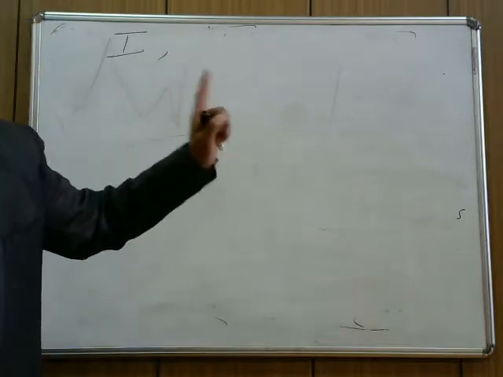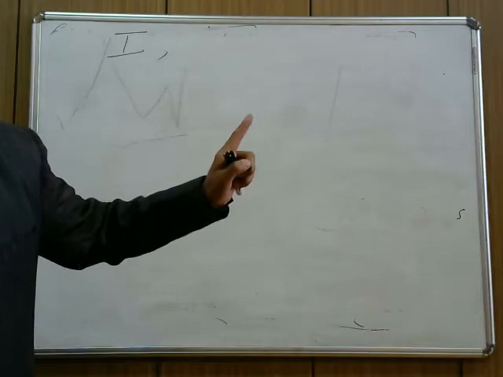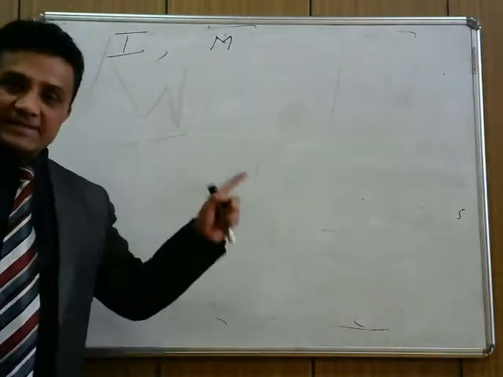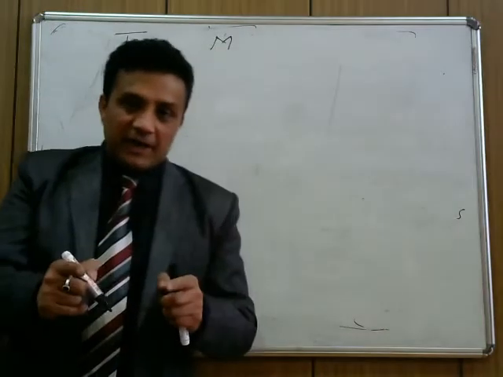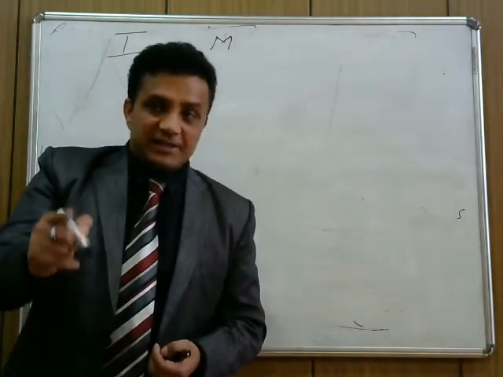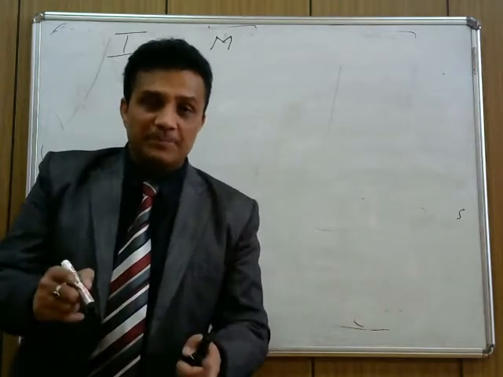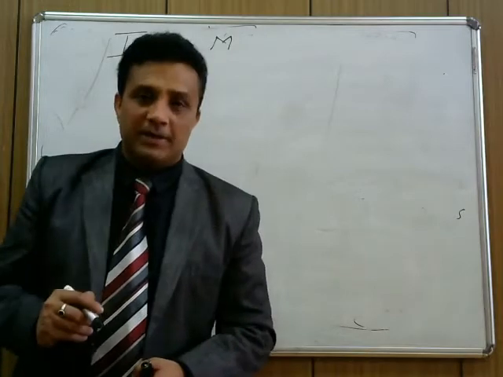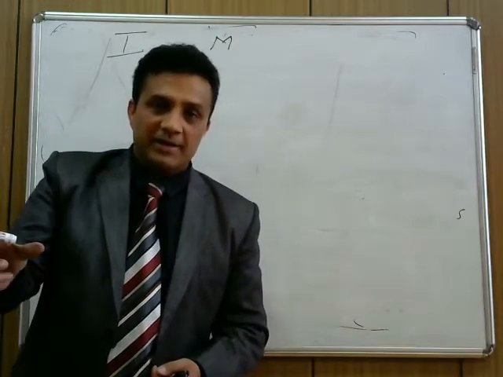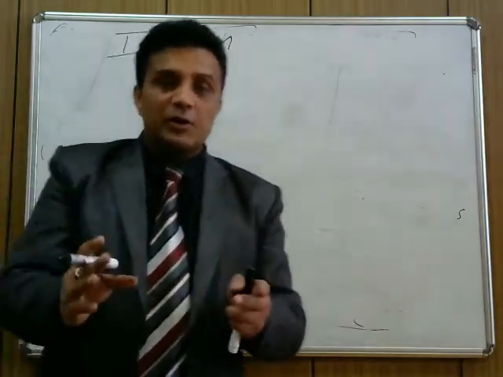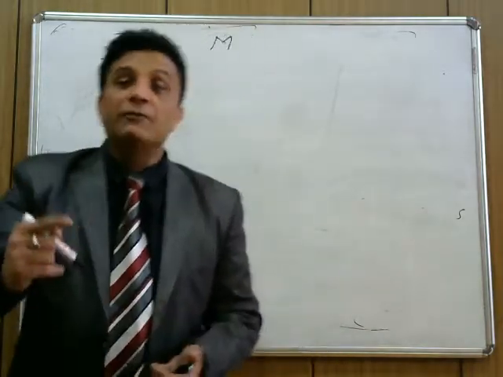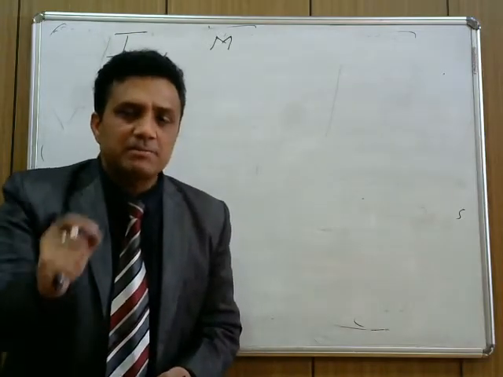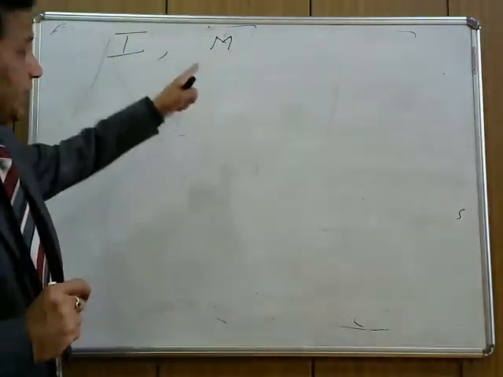I represents identification. We do the identification, then measuring. You measure in terms of money. First identify a transaction, whether it is a financial transaction or not. Second thing is, the financial transactions you identify, record in terms of money. First measure in terms of money, because accountancy does not record everything, only those that involve money. Every business transaction should have some money worth. This is called monetary notation.